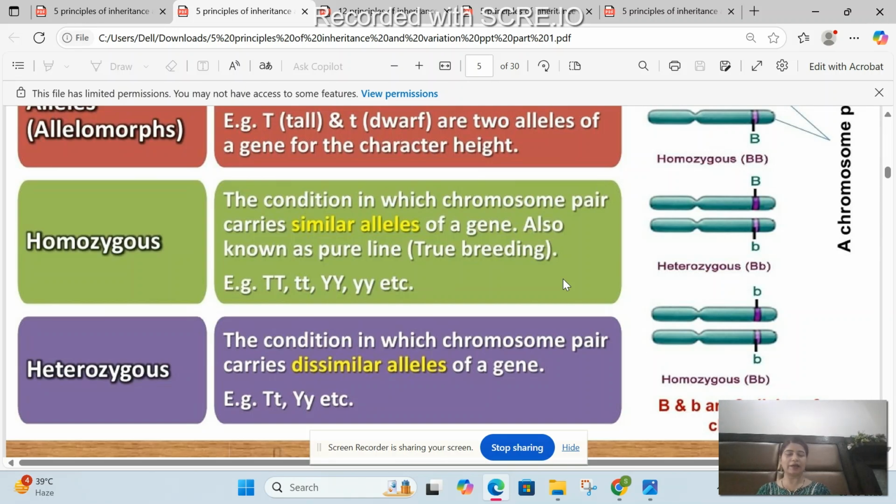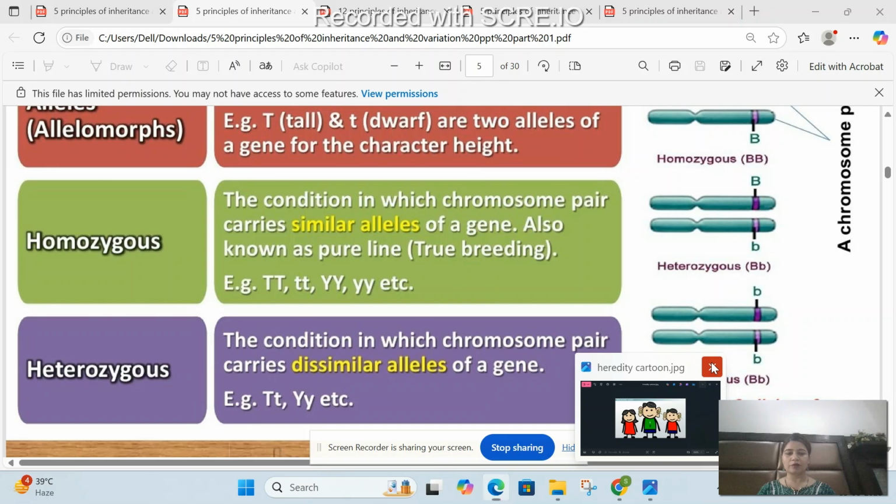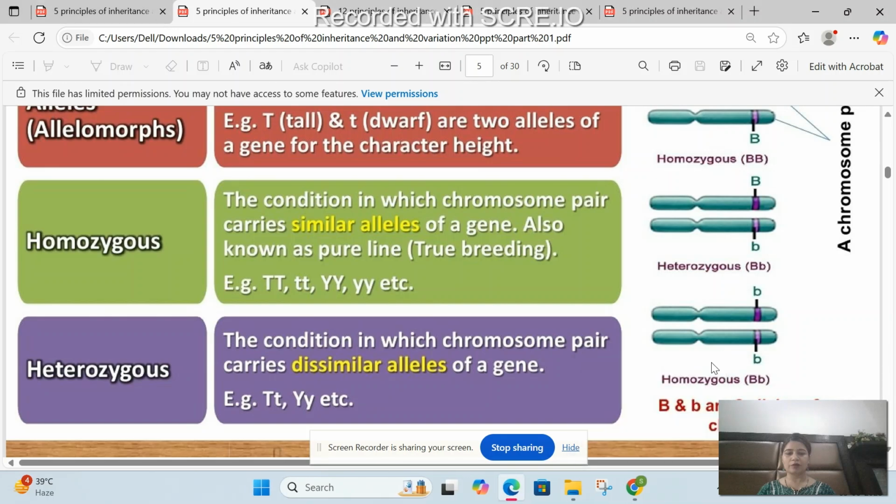Suppose I just gave you one example where one chromosome had black eye color from mother, one chromosome had blue eye color or brown eye color from the father. So these two alleles are different. But what if both these alleles are similar? Then what do I call this condition? I call this condition to be homozygous, right? Blue, blue, brown, brown, black, black. So it will be homozygous condition. As you can see here, TT, tall, gene for tall, tall, dwarf, dwarf.